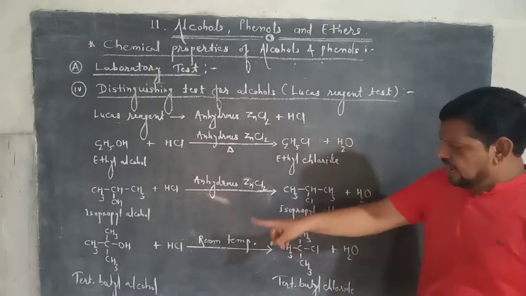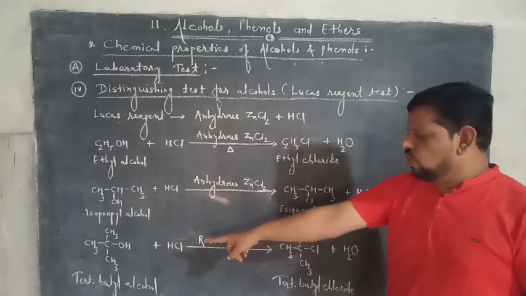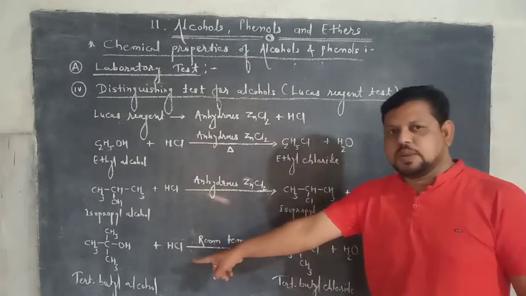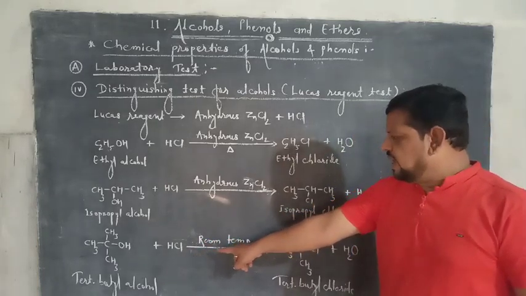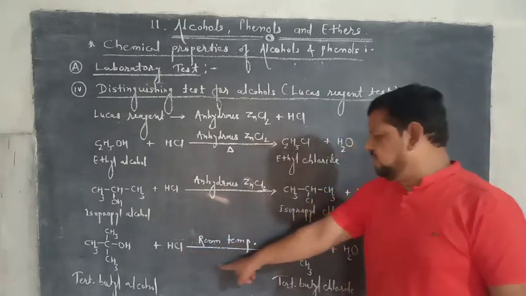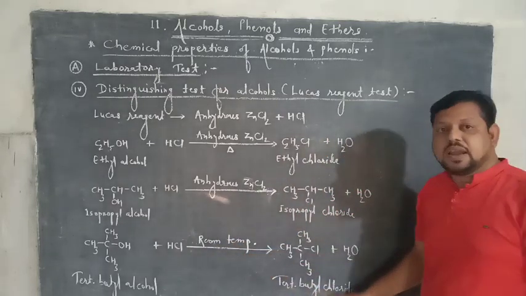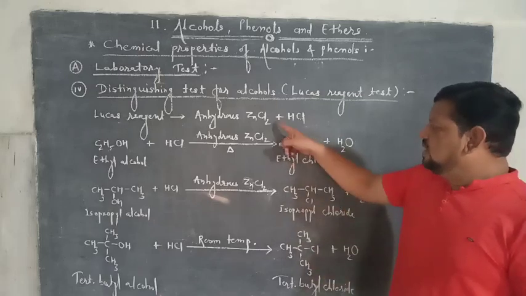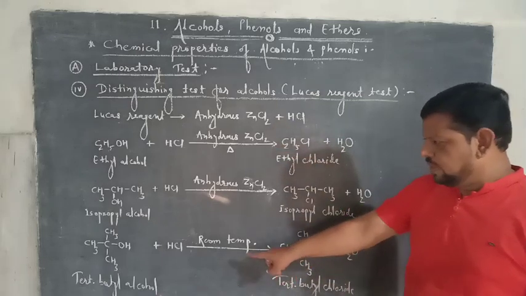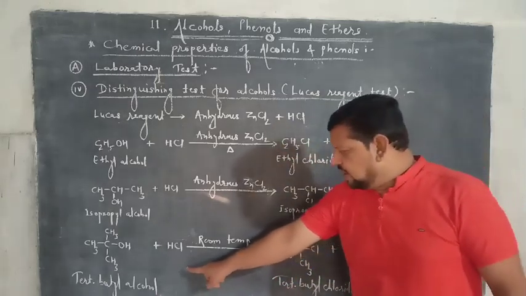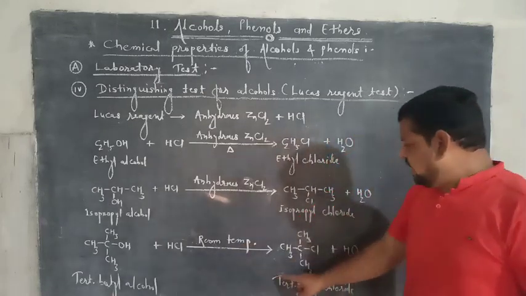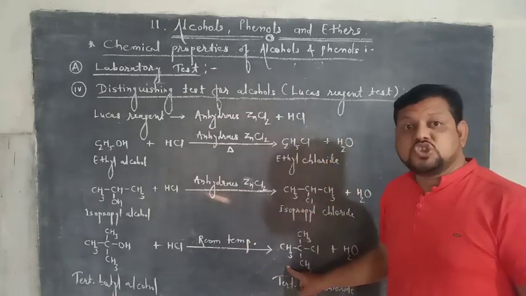Tertiary alcohol, for example tertiary butyl alcohol, reacts with hydrochloric acid at room temperature and gives tertiary butyl chloride. In these examples, tertiary alcohol gives turbidity instantly.